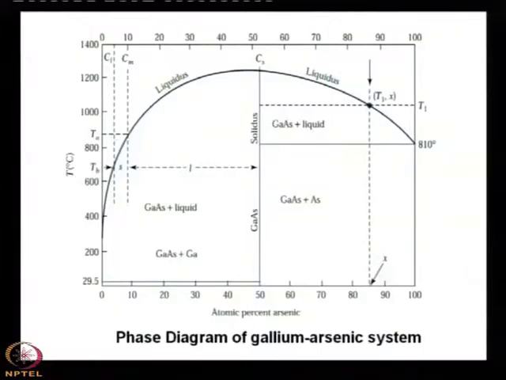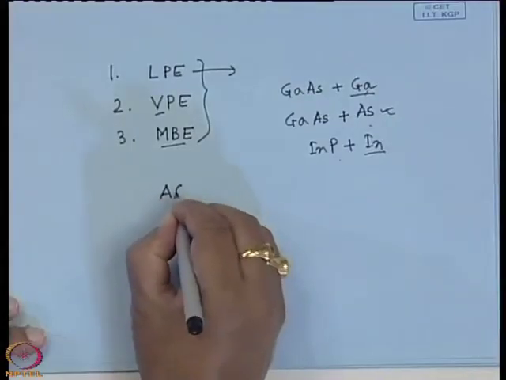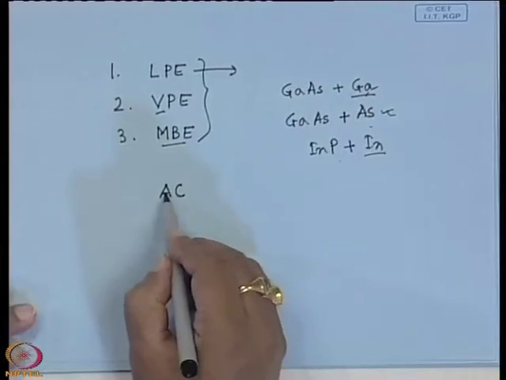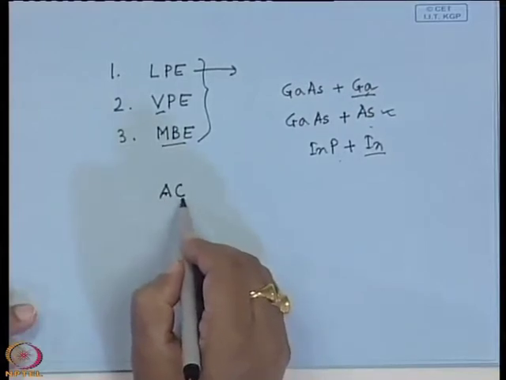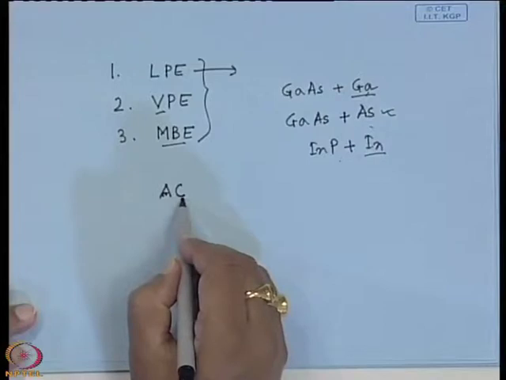But this growth actually is a thermodynamic equilibrium growth. So, you have to use the phase diagram. This is a phase diagram of gallium and arsenic. Basically, it is applicable for any binary compounds, 3-5 binary compounds, right. So, suppose you have a semiconductor AC, say A is gallium, C is arsenic, or A is indium, C is phosphorus.